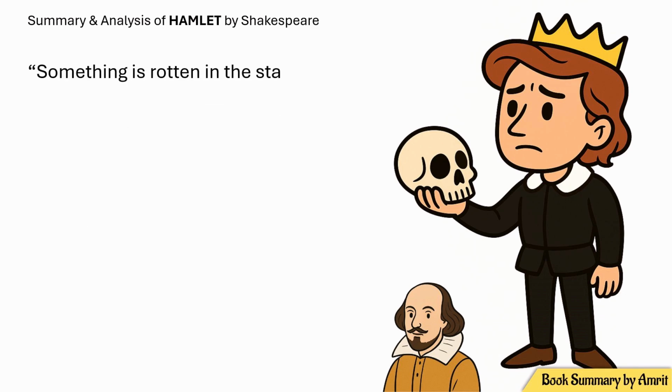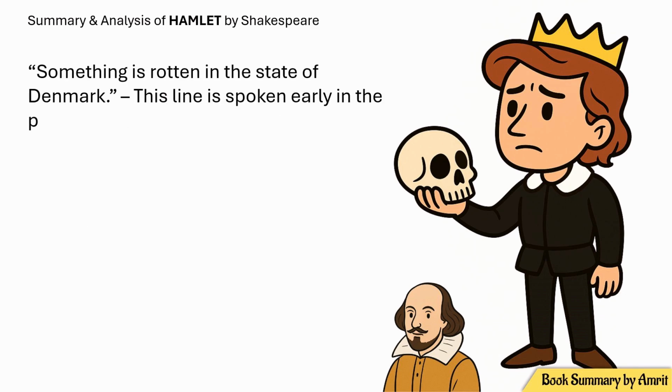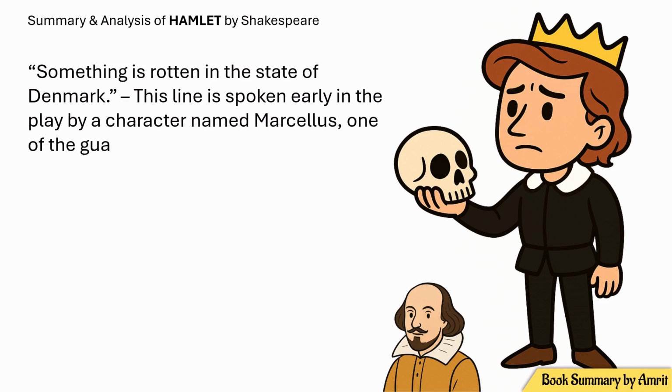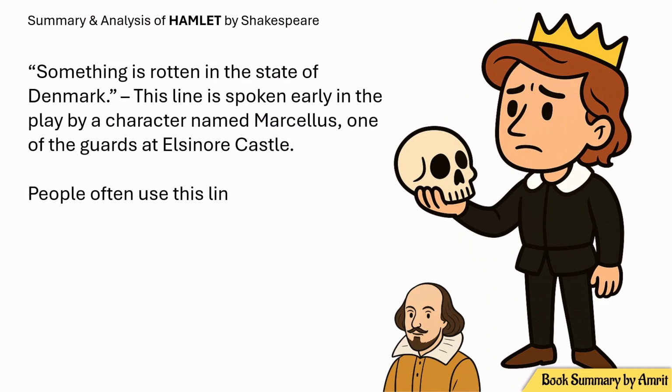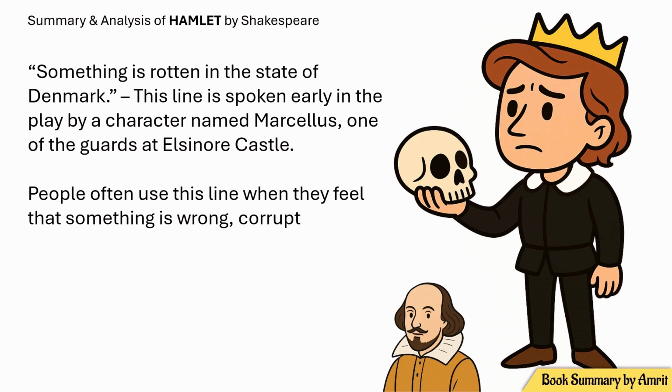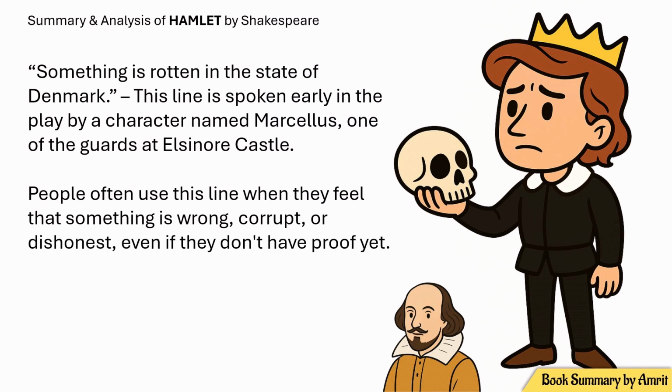"Something is rotten in the state of Denmark." This line is spoken early in the play by a character named Marcellus, one of the guards at Elsinore Castle. People often use this line when they feel that something is wrong, corrupt or dishonest, even if they don't have proof yet, like a gut feeling.